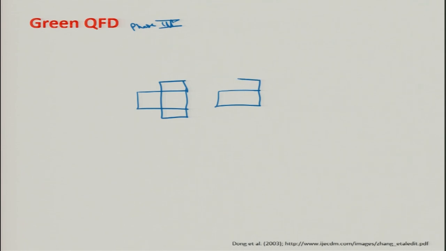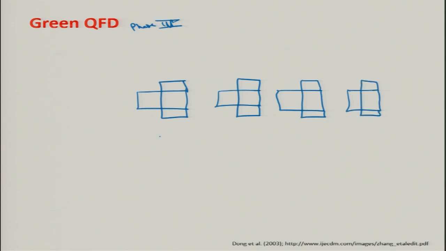Next, phase 4 is the general QFD phase. We again have the 4 phases of QFD with us: 1, 2, 3, and 4.